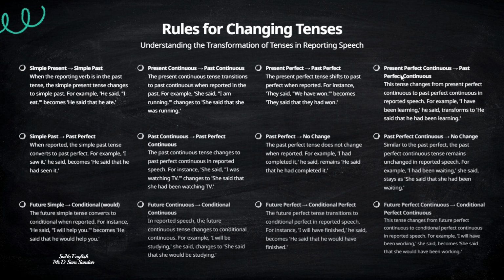So what happens to the sentence if it's already about something which already happened in the past? Then we are going to see some rules. If somebody is telling me a sentence in past simple, it will get converted to past perfect. Here we have a simple mnemonic to remember: the present wants to be perfect and past also wants to be perfect, but perfect past will remain the same because it's already perfect. So all the present wants to be past, past wants to be perfect, and perfect will remain the same.